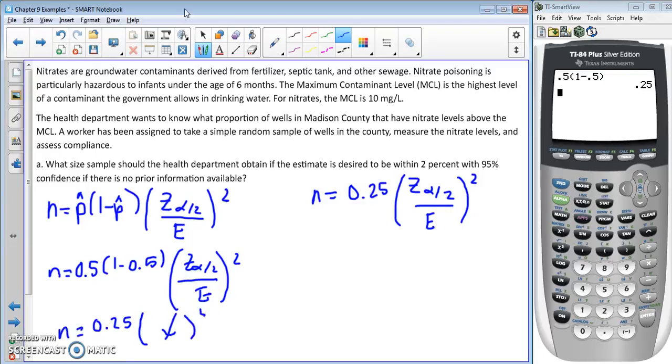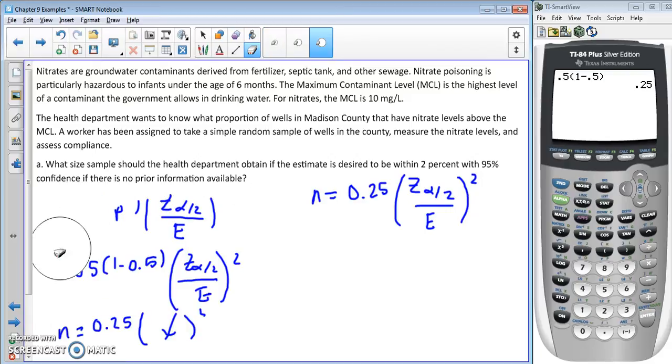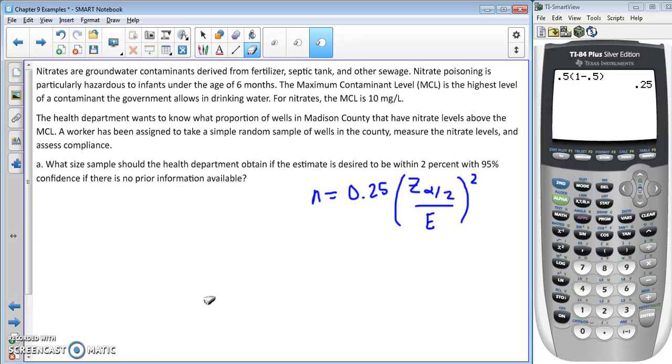That's where that formula comes from. So I'm going to erase all of this since we don't need that, since we have no prior information available. If you forget that one, you can use the other one and just use 0.5.